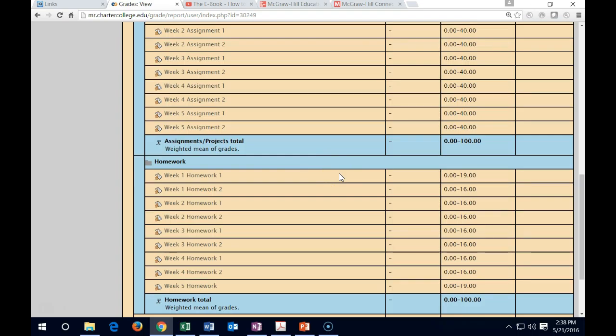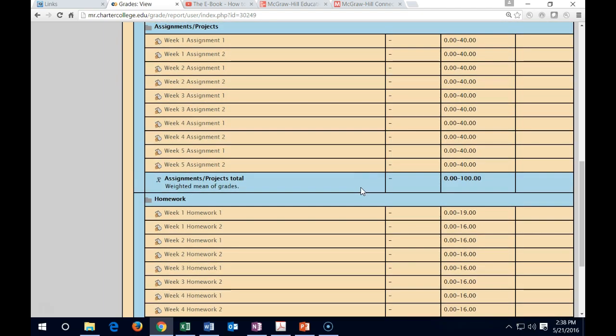If anything here has a 0 at that time, then the dash will change to a 0, and that's how you'll know it's a 0, and you can go ahead and see if you can pick up the late work at that time. Then if you have any zeros in here and you want to pick up late work, you complete those in week 2. Then by the end of week 2, of course, everything is due by Sunday, including late work as well as new work for week 2.